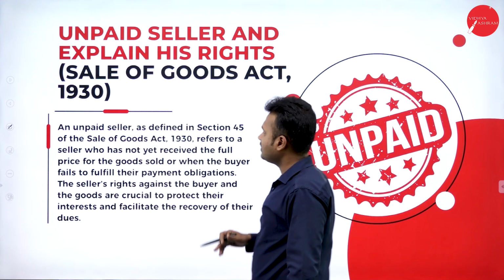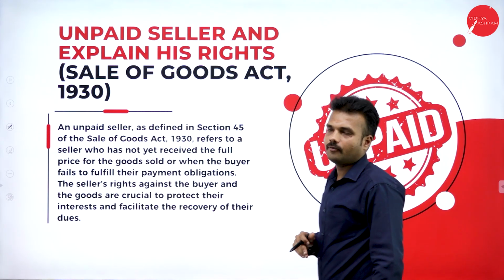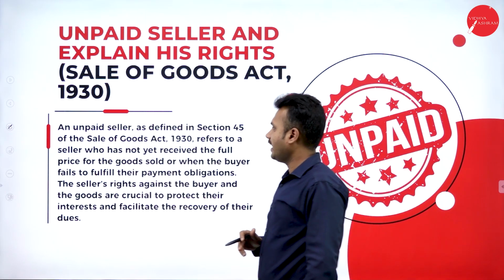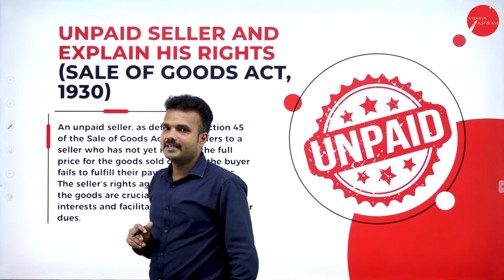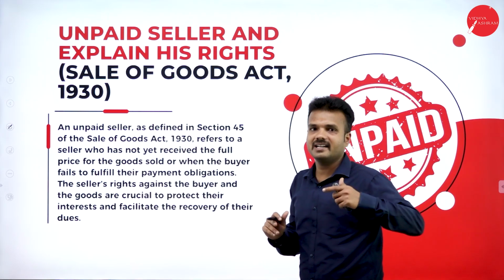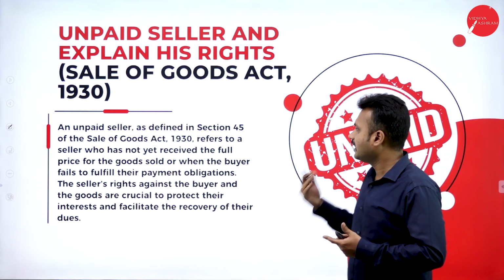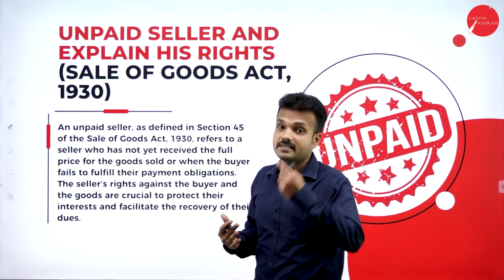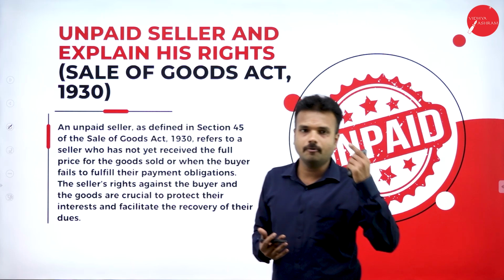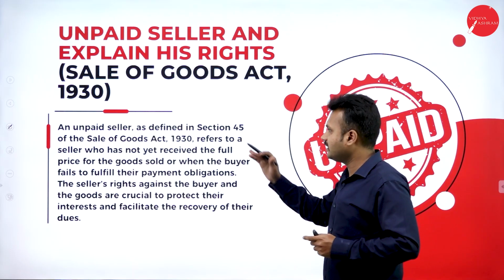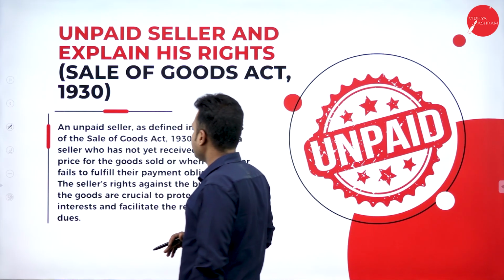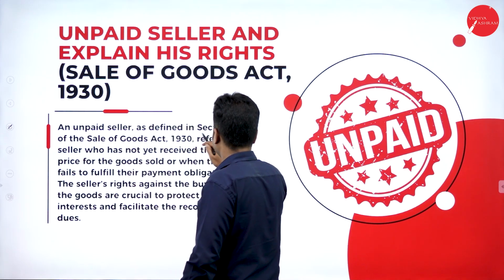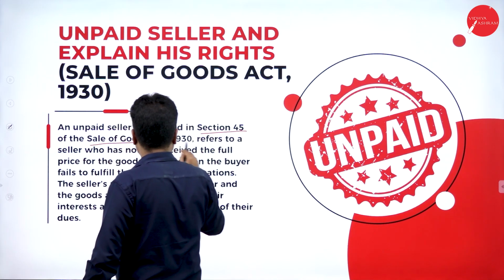Unpaid seller and his rights according to the Sale of Goods Act 1930. So, as I said, unpaid seller: partly or fully a seller is not paid, we call him an unpaid seller. If a seller is not paid even a single rupee, the due of a single rupee will also be considered as an unpaid seller. An unpaid seller is defined in section 45 of the Sale of Goods Act 1930.